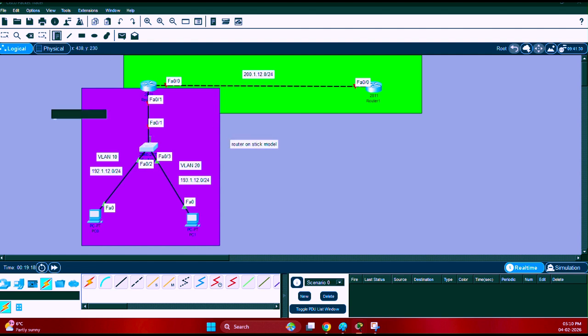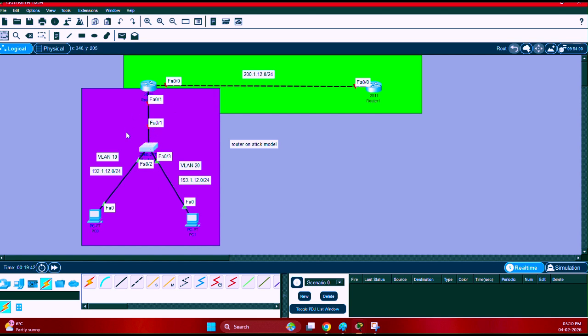Why? Because we are going to use only one cable for both VLANs. Otherwise, if there are two VLANs, we have to use two interfaces with the router. One is for 192.1.12.0, and the other cable will be for 193.1.12.0. In that case, these ports would be access ports. But in order to get rid of the number of cables, we can use only one interface. We can make it a trunk port, which allows both VLANs, VLAN 10 and VLAN 20.